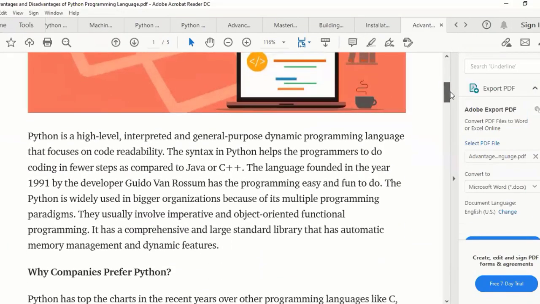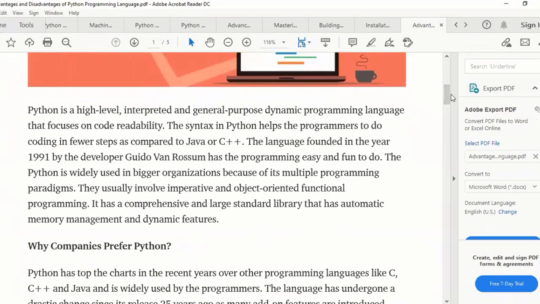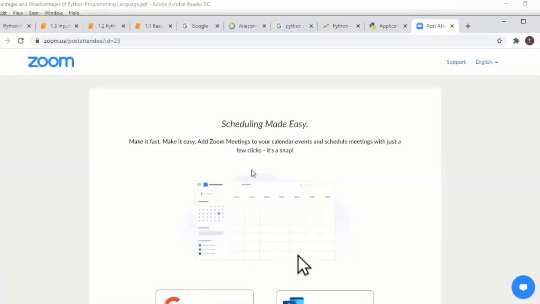Advantage and disadvantage in Python. Okay, most of the companies prefer Python. Why? We'll see. Okay, before that, what are the things we can do with Python? What are the main things? Okay, we'll see some examples.